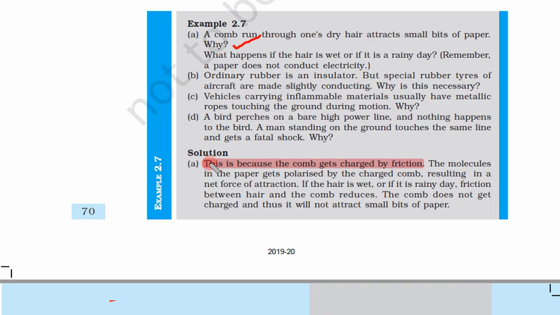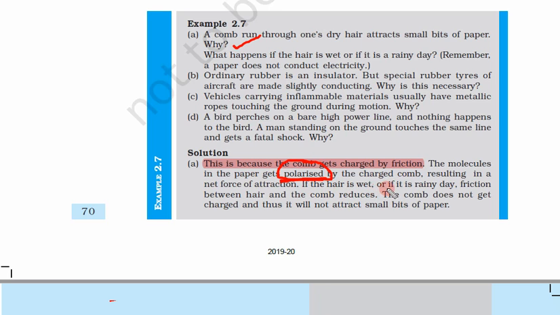So what will happen? The reason is that the comb gets charged by friction. This much we know. The molecules in the paper get polarized. You see here the new word polarization, so we will discuss it just after this. What is polarization? The paper is polarized by the charged comb, resulting in a net force of attraction. Since this comb is charged, it polarizes the particles of the paper and will result in a net force of attraction. So keep it in mind.